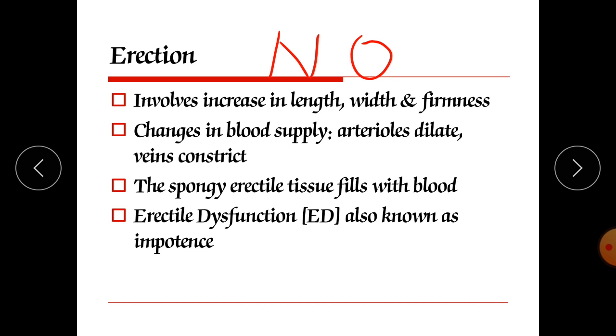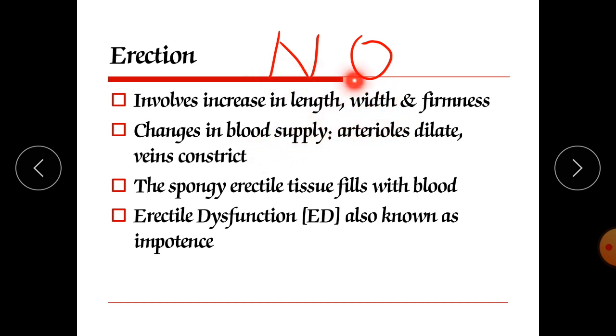Due to this, relaxation of the vascular muscle occurs, meaning blood vessels are completely relaxed, and only then are they filled with blood. So that process is responsible for erection in males.